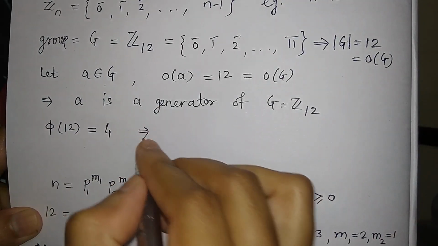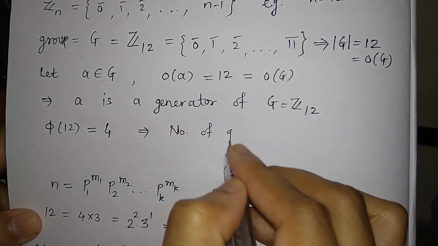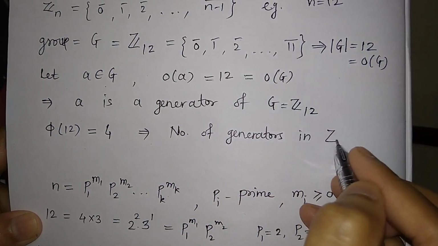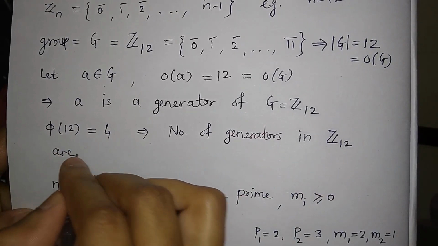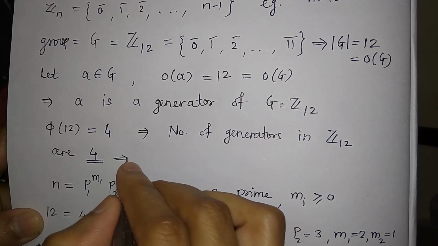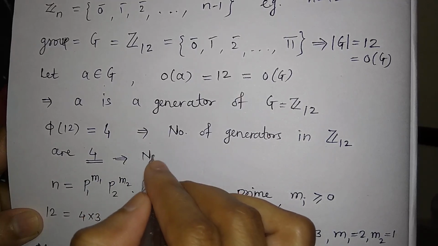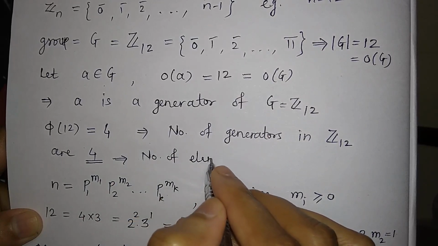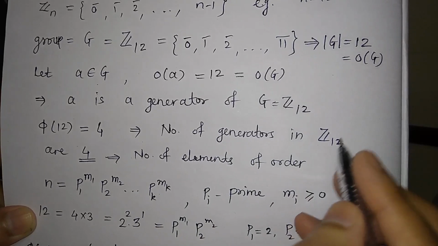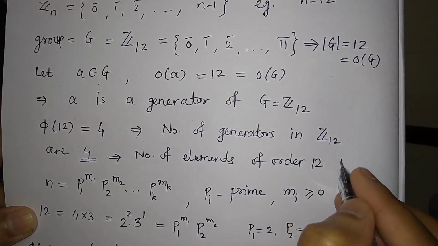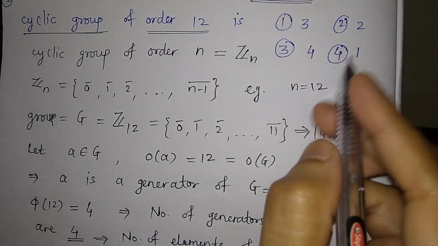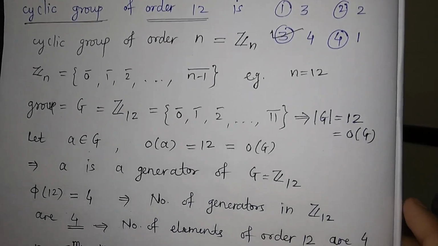So this gives us the number of generators in Z12 are 4. That means this is the same as the number of elements of order 12 are 4. So this third option is the correct option.